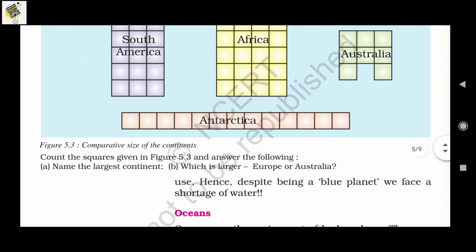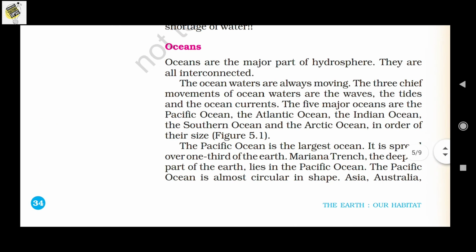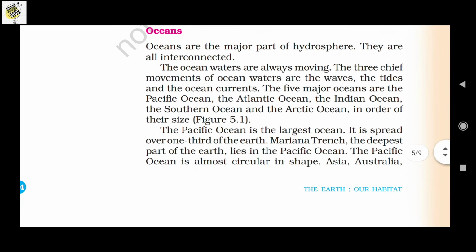Okay, so let's see what oceans are. Oceans are the main part of the hydrosphere. They are interconnected. That means all oceans are interconnected. The ocean water is always moving. The 3 chief movements of ocean water are waves, tides and ocean currents. So there are 3 movements in the ocean: waves, tides and ocean currents.